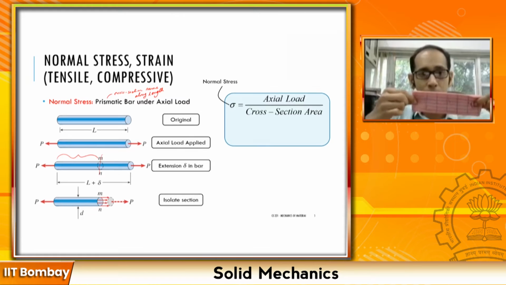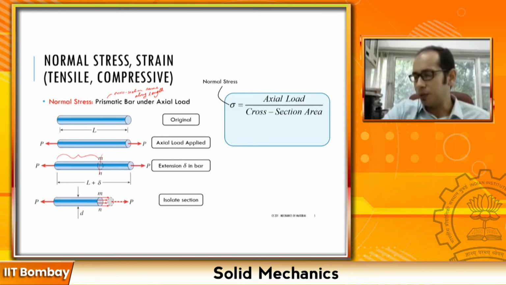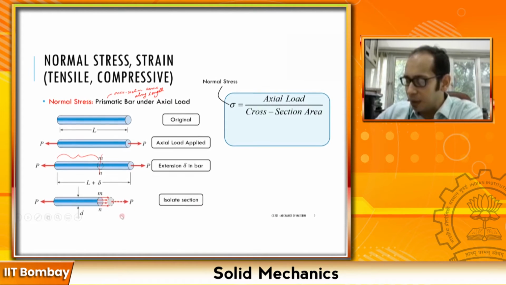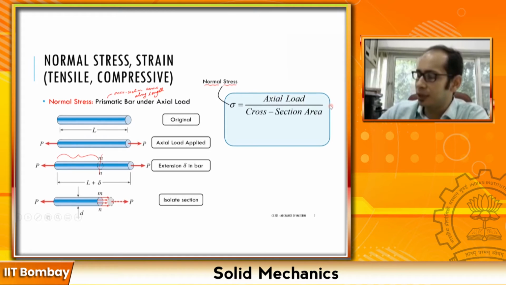Although I'm applying maybe a point load at a particular cross section, every bit of the material is resisting that load P, right? So this load P essentially induces some amount of stress across the entire cross section, and that stress is known as this normal stress, which is the axial load divided by the cross-sectional area.